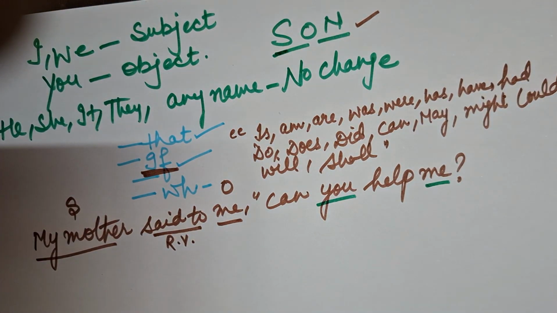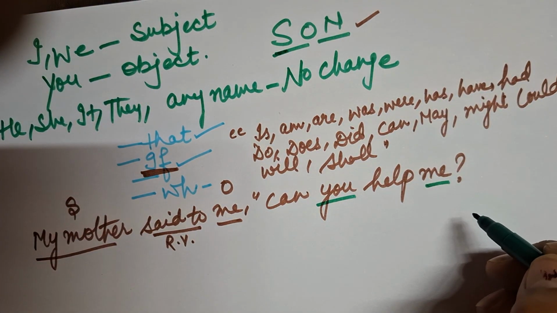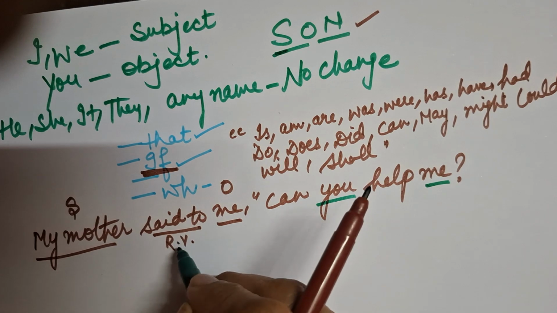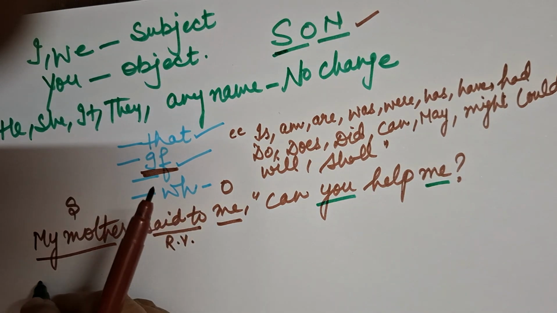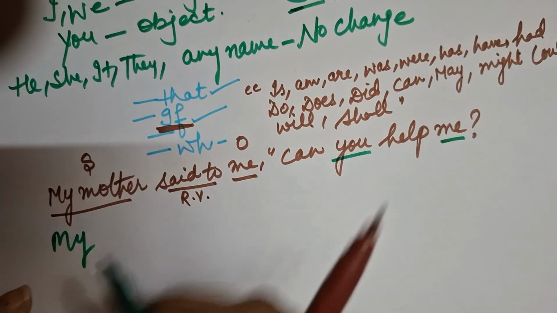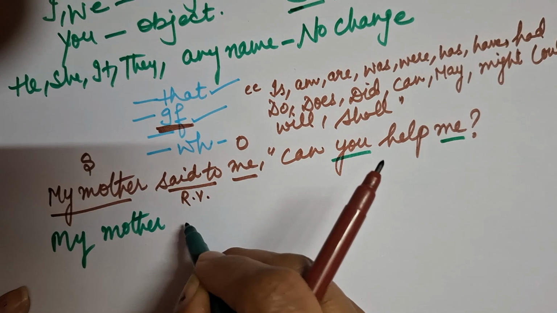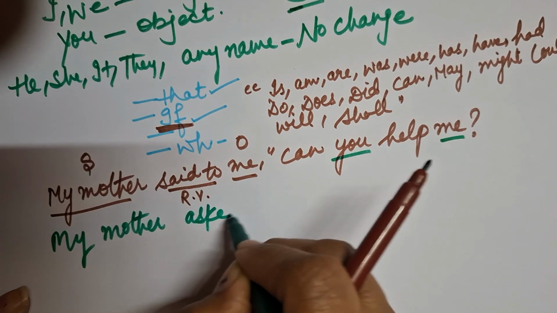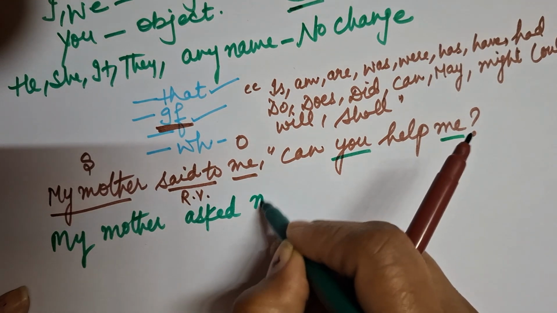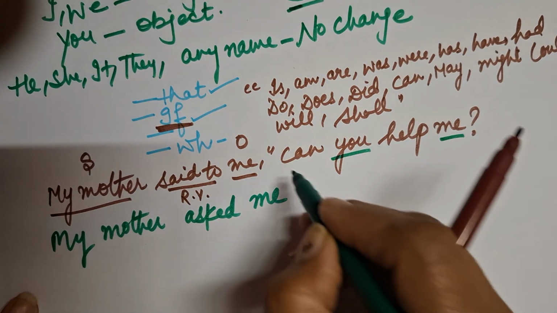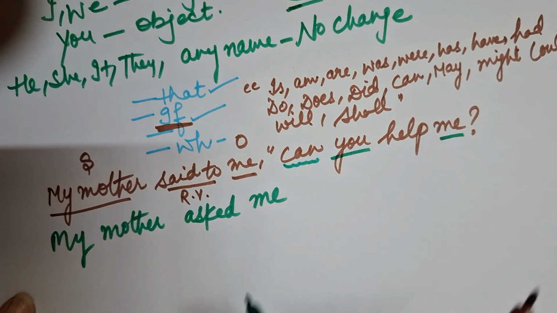And now how am I going to change it? Because it is a question, I will change this reporting verb to asked. So my answer would be like this: My mother asked me. Right, beta?